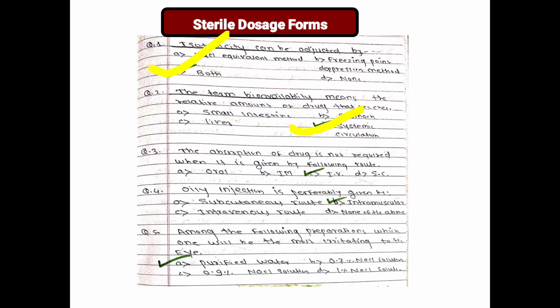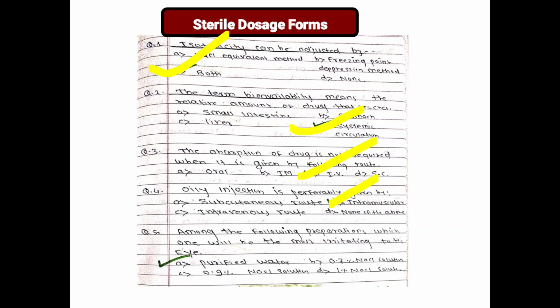Next, the absorption of drug is not required when it is given by the following route. IV route is the correct answer, because oral is also absorption, intramuscular absorption, subcutaneous absorption, but IV route is not absorption. Directly the drug reaches the systemic circulation. Next, oily injection is preferably given by intramuscular.